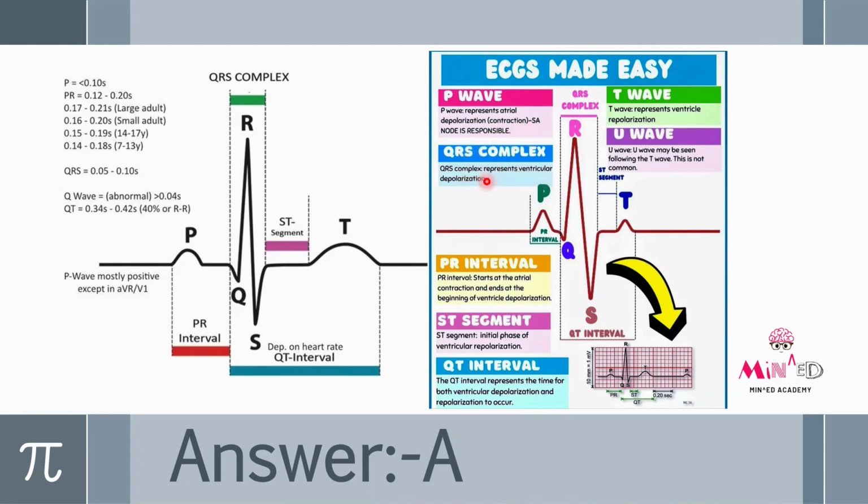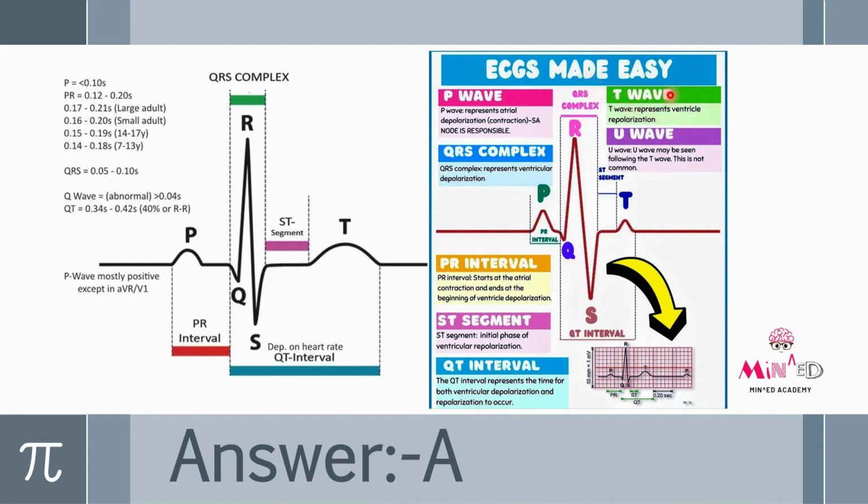QRS complex represents ventricular depolarization. Okay. Then we have PR interval. PR interval starts at the atrial contraction and ends at the beginning of ventricular depolarization. Then we have ST segment. ST segment, it is known as initial phase of ventricular repolarization. Okay, and then we have QT interval. That is QT interval represents the time for both ventricular depolarization and repolarization to occur.